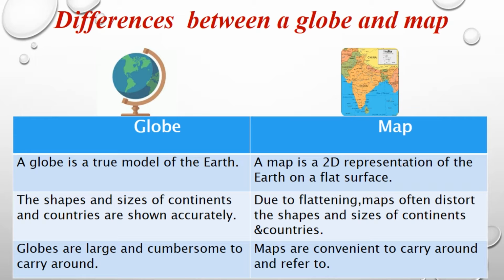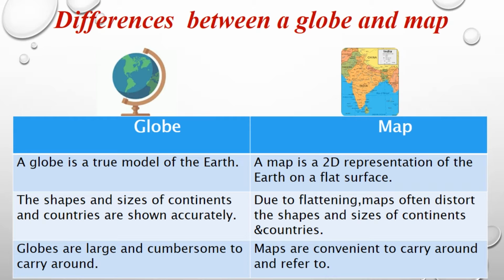So it's the replica of our earth. The globe is a three-dimensional object that is elliptical in shape. Earth is also elliptical in shape. So the globe is the true model of the earth.